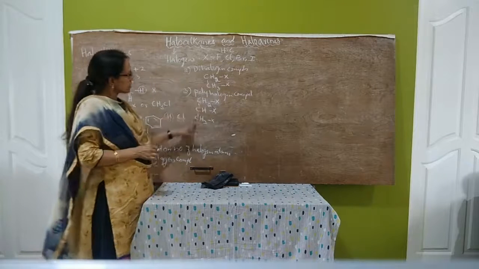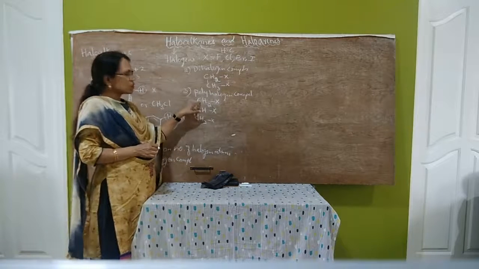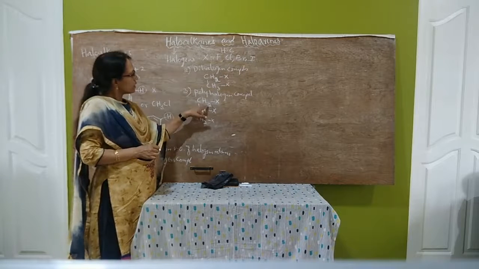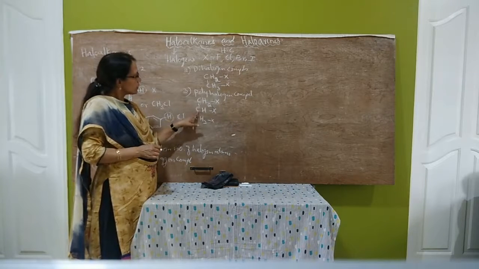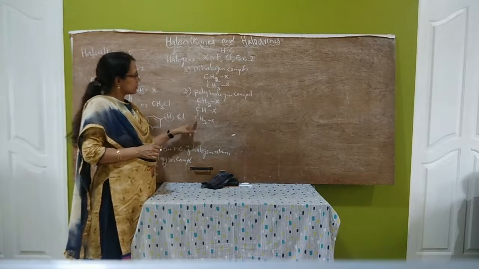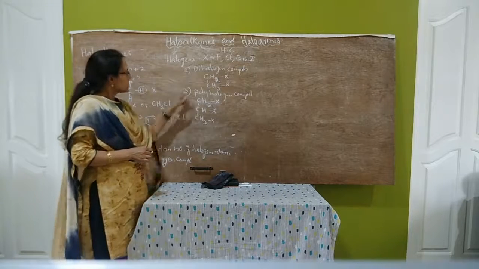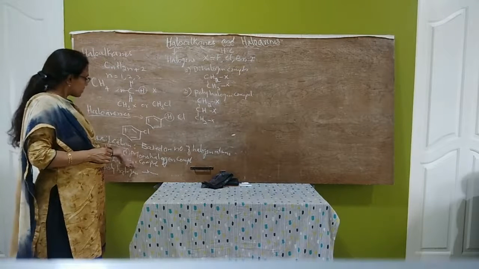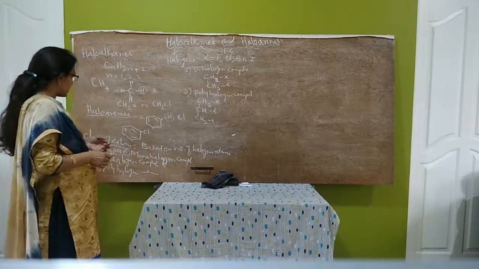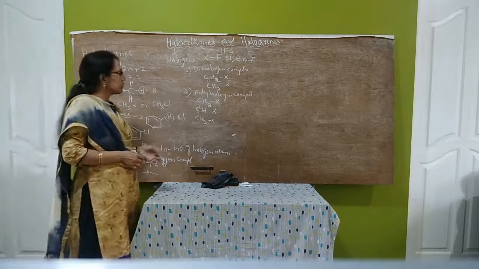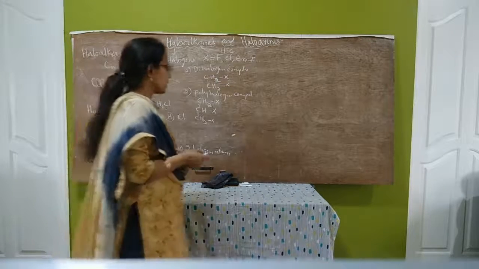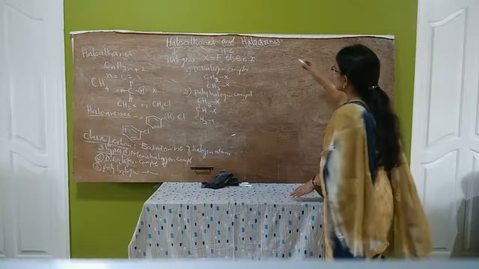While writing the structure, you have to see that the valency of all the carbon atoms should be satisfied. Therefore, here the terminal is CH2, this is CH, this is CH2. So, these are the three types of halogen compounds based on the number of halogen atoms present in a molecule. Now, let us study all these separately. Monohalogen compounds.